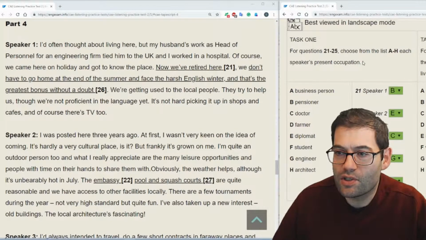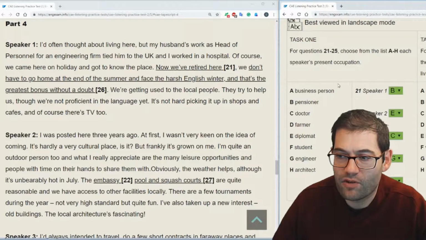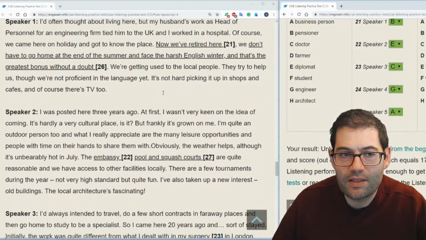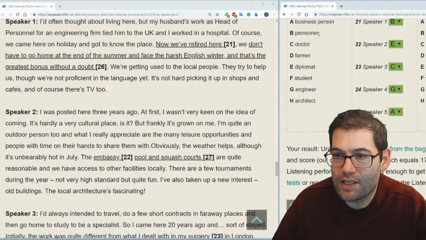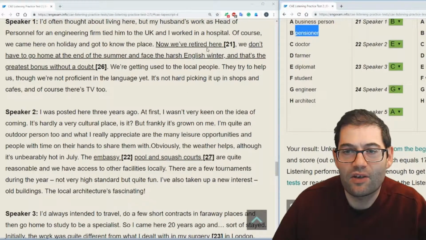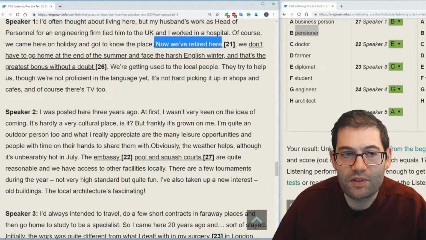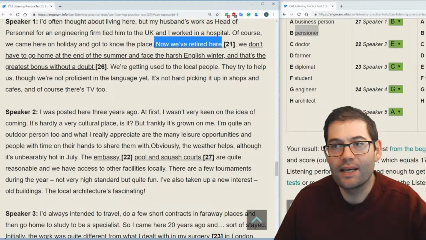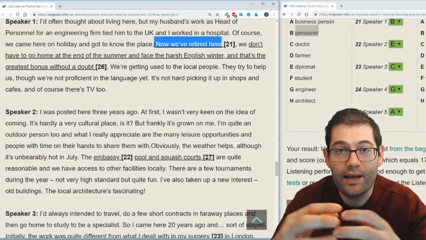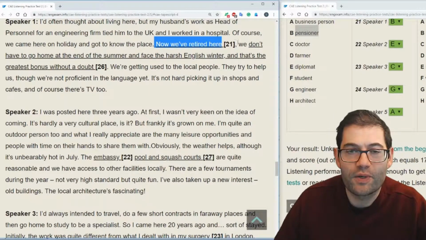Task 1. For questions 21 to 25, choose from the list A to H each speaker's present occupation. So as you can see, we've got our correct answers there. So let's have a look. Speaker 1 is B, which is a pensioner. So where is the vocabulary link to being a pensioner? As it's underlined for question number 21, it says, now we've retired here. If you have retired, it means by definition that you are a pensioner. So that's the vocabulary link for question 21.